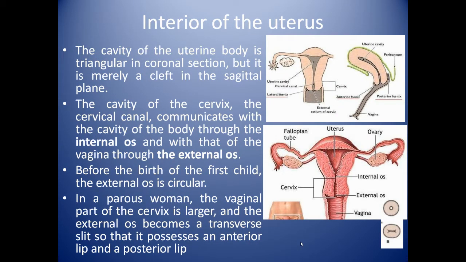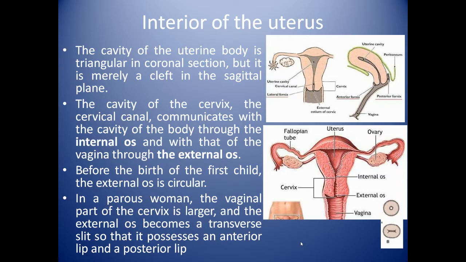Now we will see the interior of the uterus. Cavity of the uterine body is triangular in coronal section, but is merely a cleft in the sagittal plane. Cavity of the cervix, the cervical canal, communicates with the cavity of the body through the internal os and with that of the vagina through the external os.